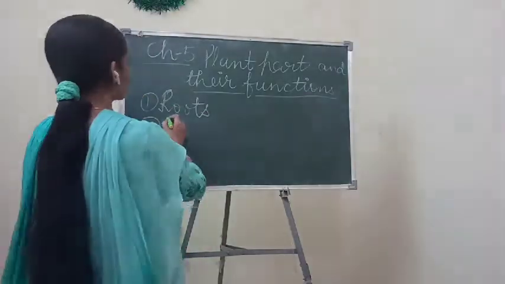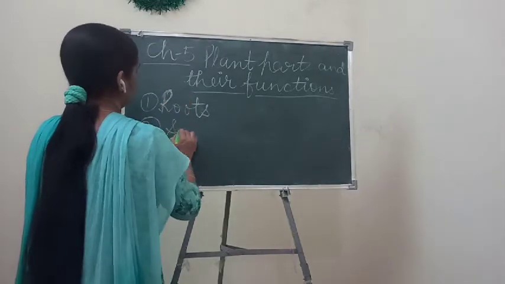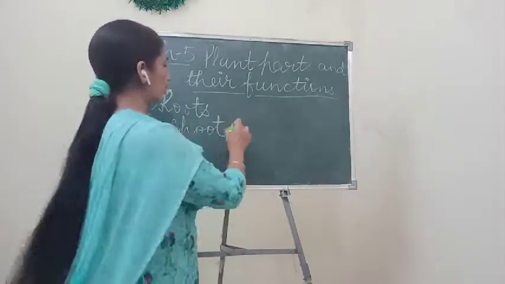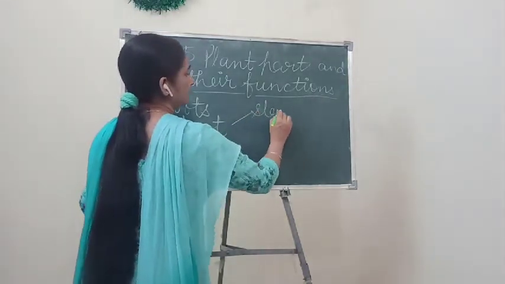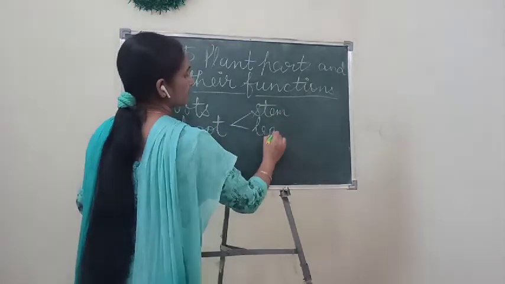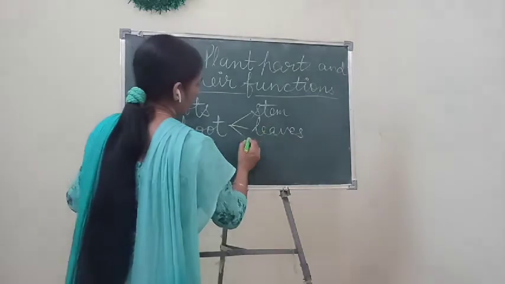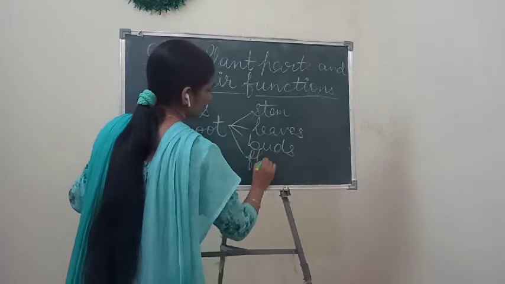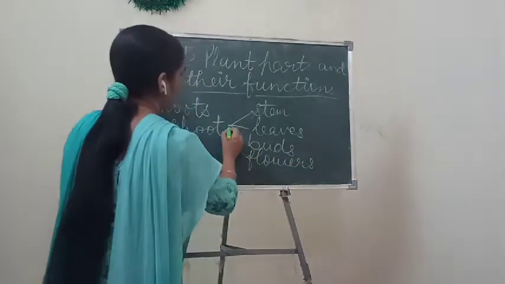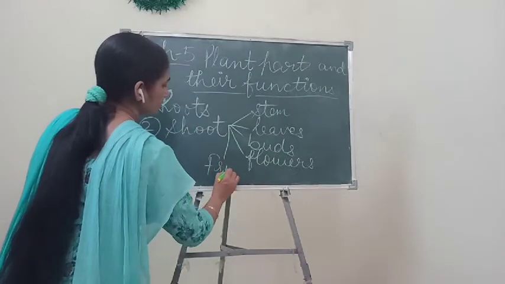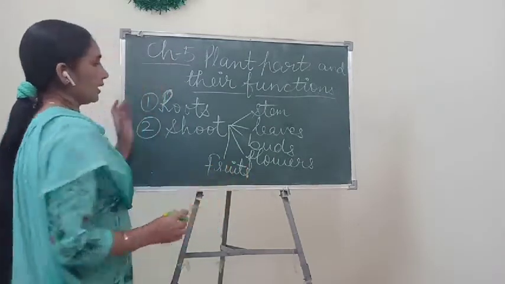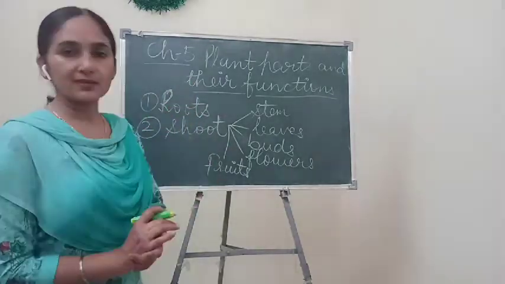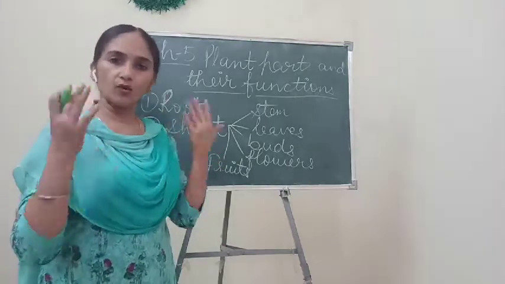And shoot has many other subparts again. That shoot has stem, leaves, buds, flowers, and even fruits. Okay, so we can say that a plant has these parts and every part has its own function.